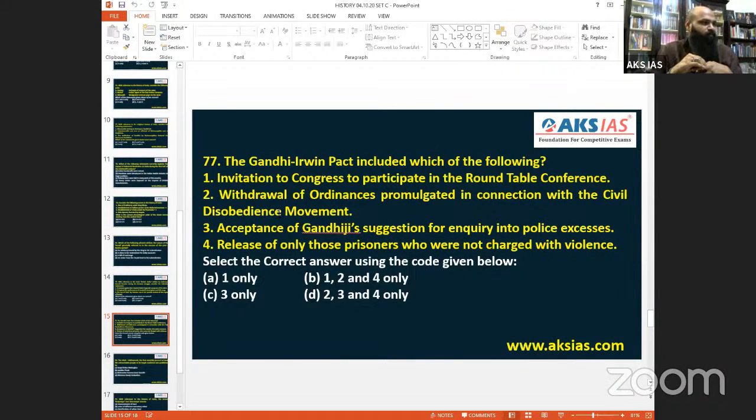Release of those prisoners who were not charged with violence. Yes, Gandhiji was a supporter of non-violence. So Gandhiji said those who have done peaceful dharnas and all were put inside jail. So Gandhiji requested Lord Irwin, please let go of those people. Those who have committed crime or violence, let them be charged. So we have 2, 3 and 4. 77, it is D. 2, 3 and 4. 77, D. That comes by.